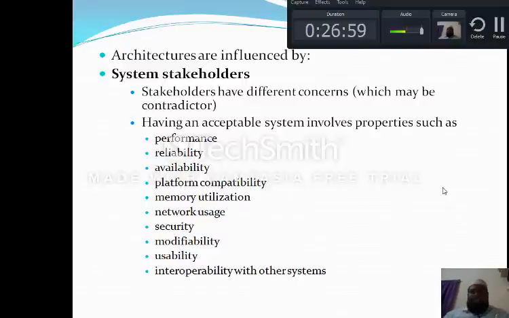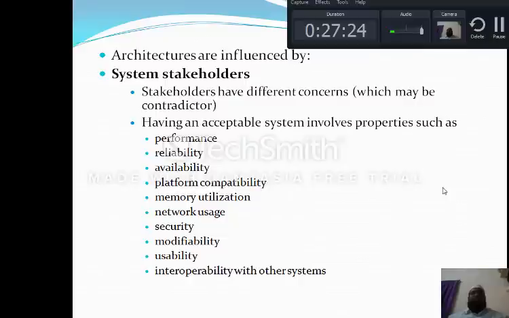So if we see in detail, I have a software, I have a system, and that system must give some result, which means performance. The system must be reliable, which means it has to act properly whatever inputs I give. The system must be available to access. The system must be platform compatible. And the system must be utilized for a particular memory.